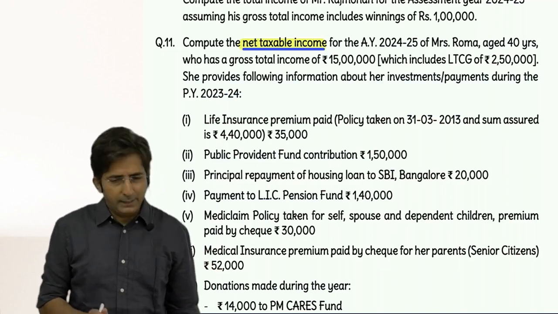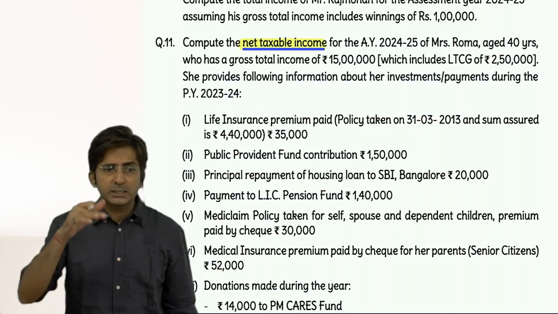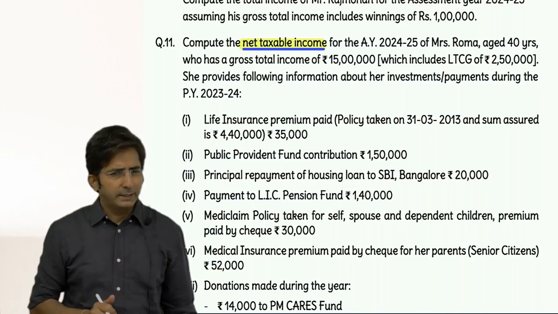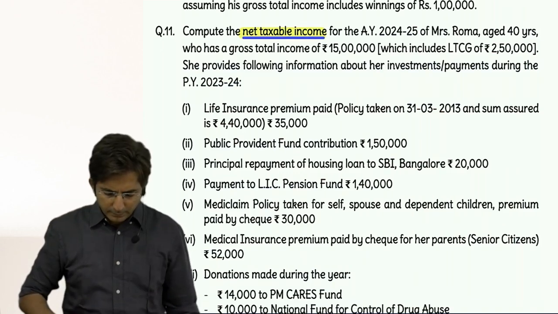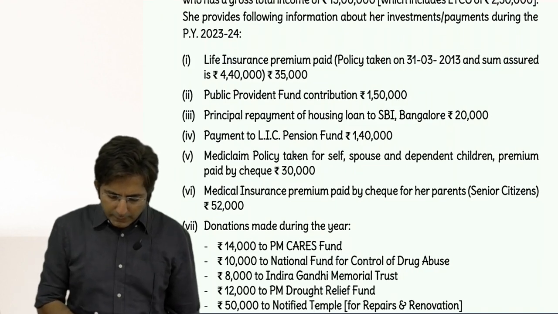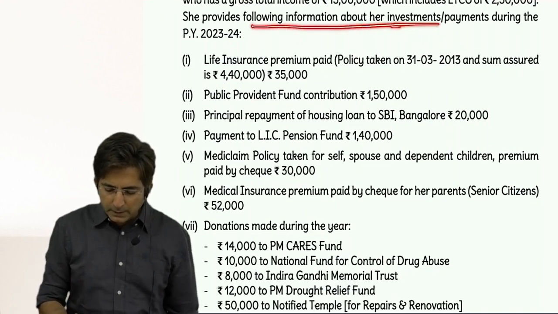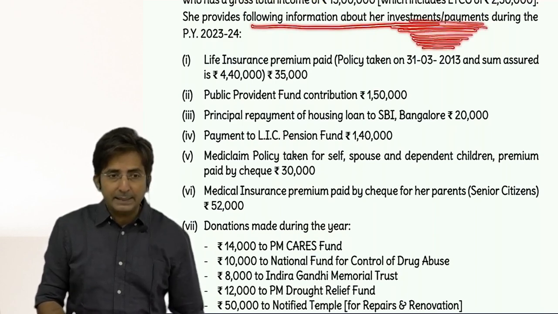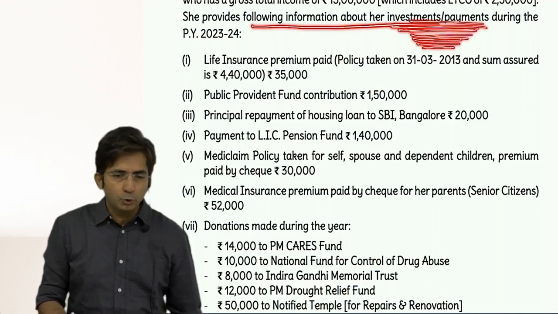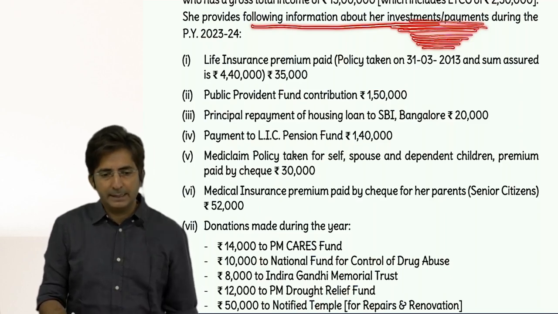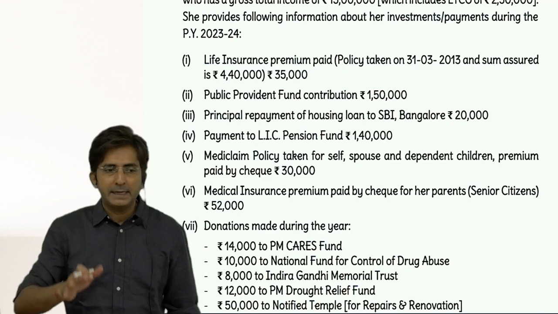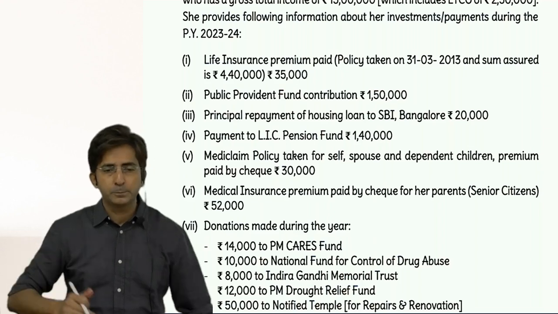Anyways, the question is mainly dedicated to deductions under Chapter 6A. So income is given ready-made. Now read. She provides the following information about her investments and payments. Investments and payments usually attract Chapter 6A items, because in most Chapter 6A items there is some payment or investment.